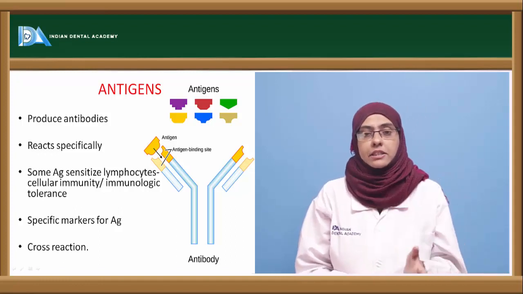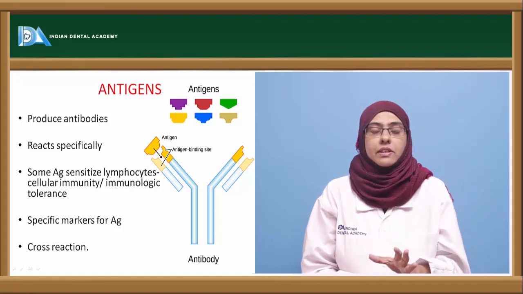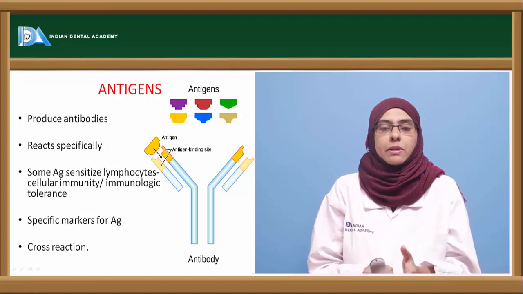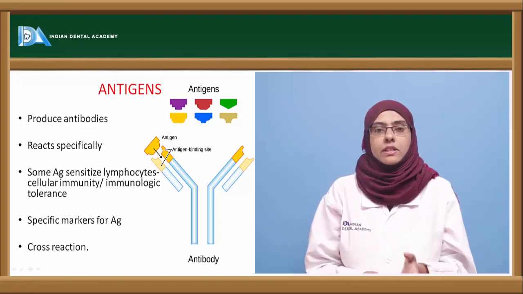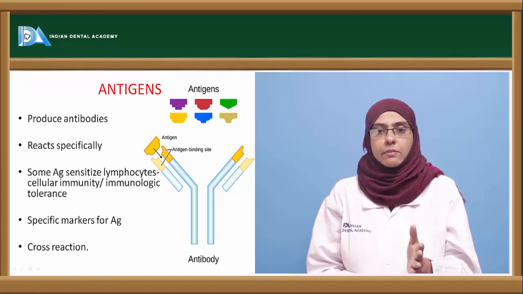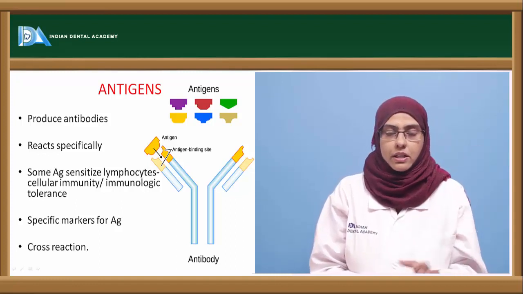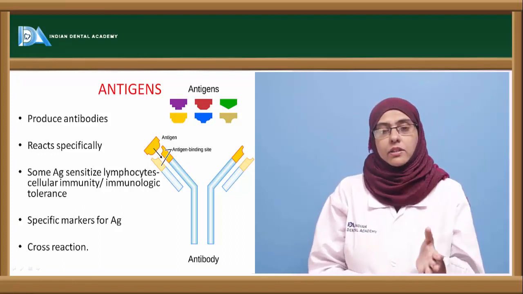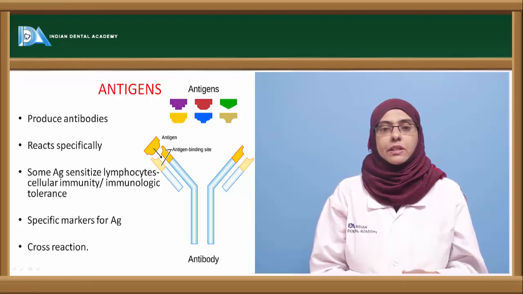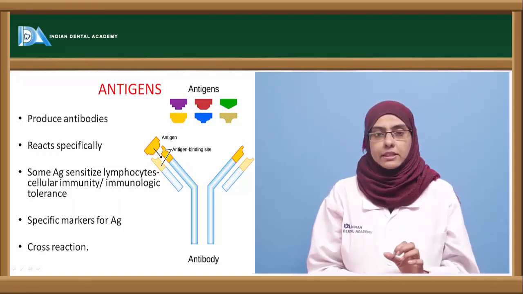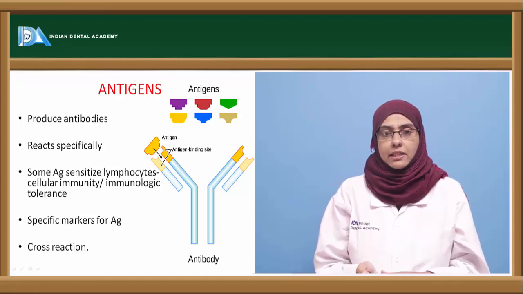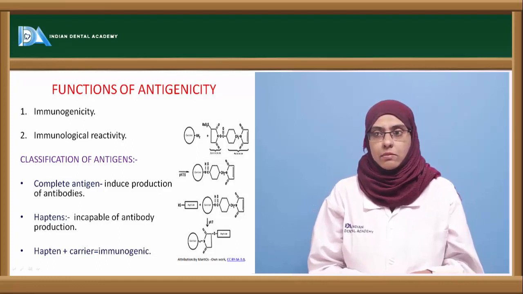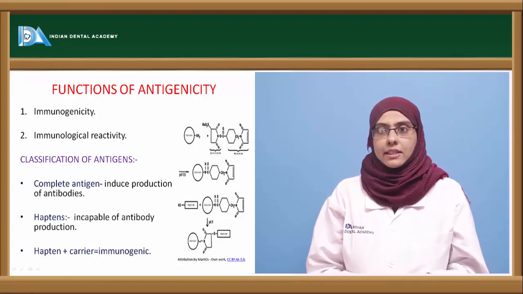Otherwise, the reaction between the antigen and antibody is so specific that they interact based upon the complementary shapes present on the markers or the surface of the cells, either on the B cell or the T cell, and the antigen present on the organism. And it is not the whole organism that can act as antigen. It is certain parts of the organism that act as antigenic determinants, or they are called epitopes. So antigens are the ones that induce the production of antibodies, or they can also sensitize and cause immunological tolerance in our body. Now coming to the functions of antigenicity.